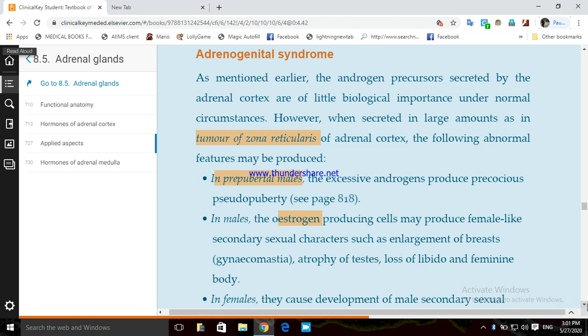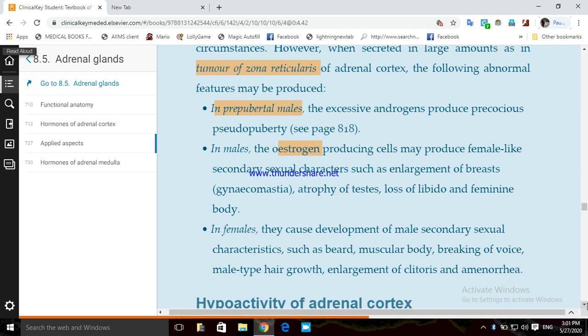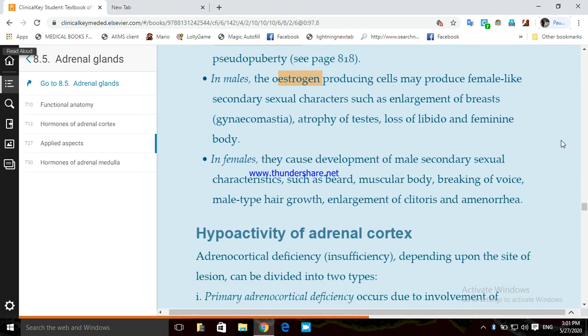In androgenital syndrome there is enlargement of the breast in male, known as gynecomastia, and atrophy of the testes. Since estrogen is opposite to testosterone, it causes atrophy of the testes, loss of libido or sexual desire, and a feminine body. So female body type features will occur.